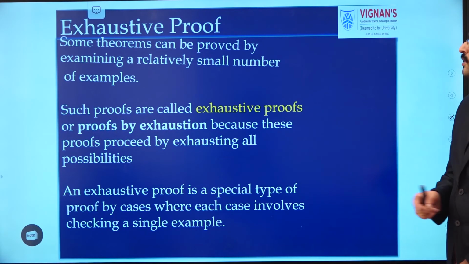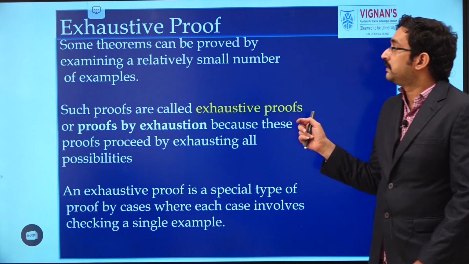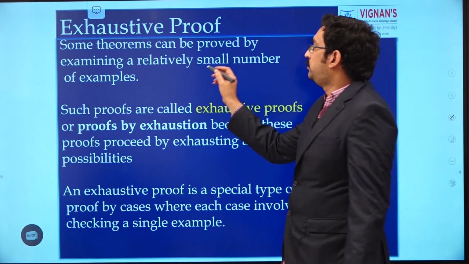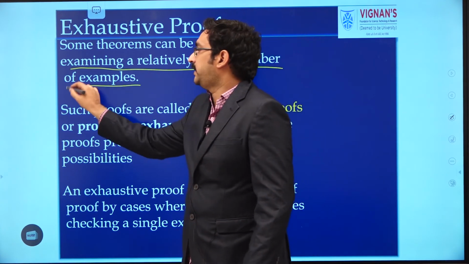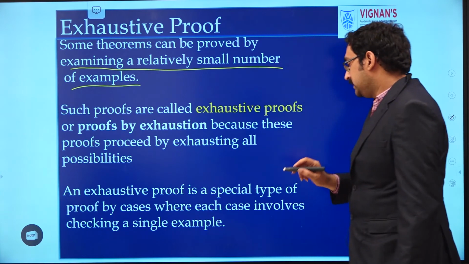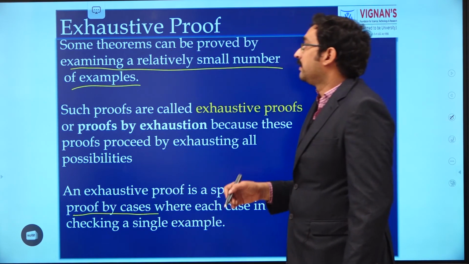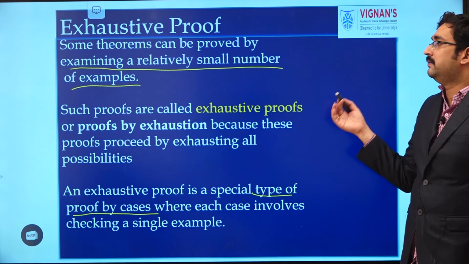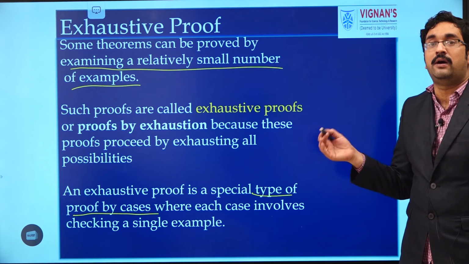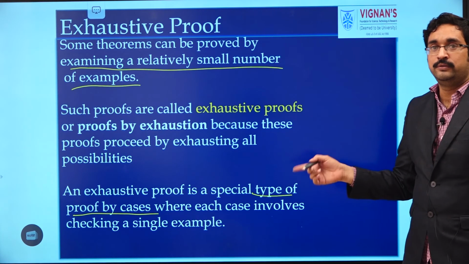Next we will discuss exhaustive proofs. So what is an exhaustive proof? Some theorems can be proved by examining a relatively small number of examples. That means it is a special kind of proof by cases. So exhaustive proof is nothing but proving the theorem by taking a small number of examples. That means it is almost similar to proof by cases.